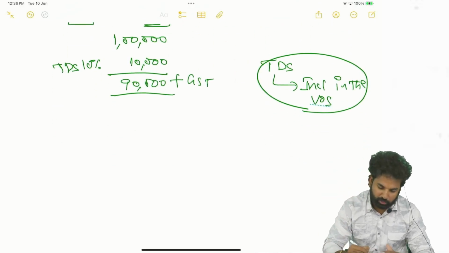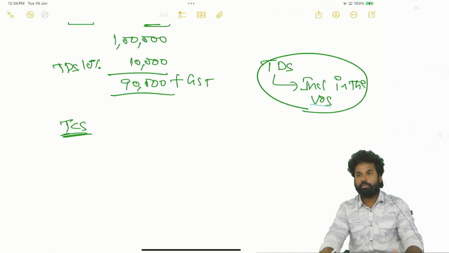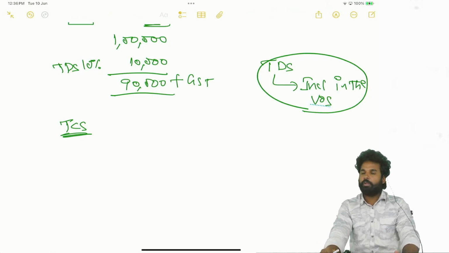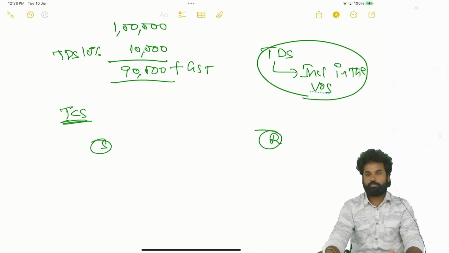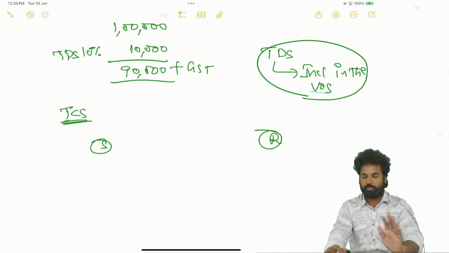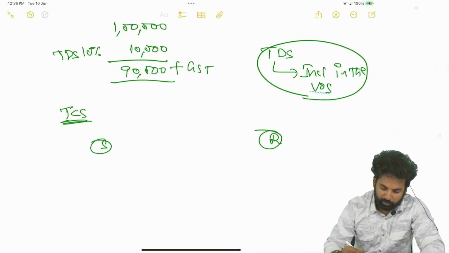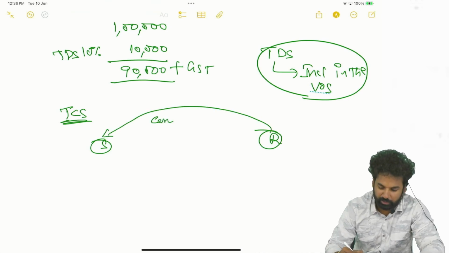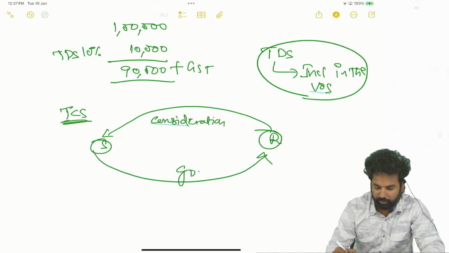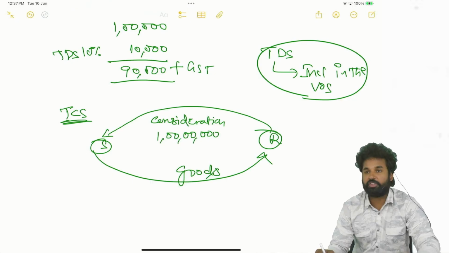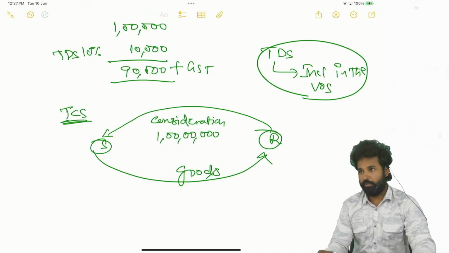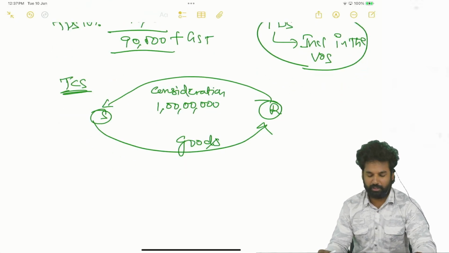Okay, right. So we have TCS. Supplier is there, recipient is there. So let's say from recipient to supplier, consideration shall be given, and supplier to recipient, goods have been given. Goods worth 1 crore. In this case, TCS will be applied.